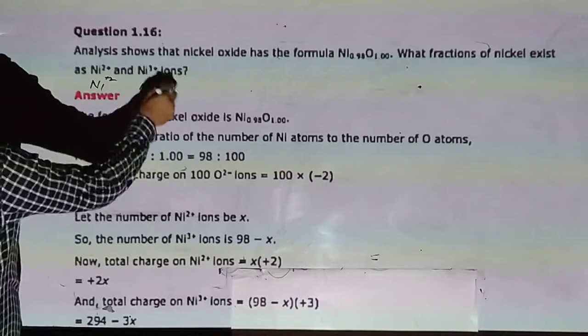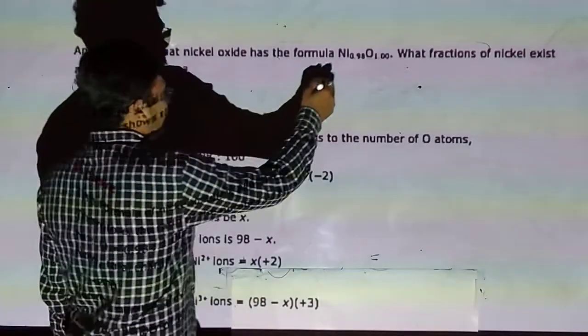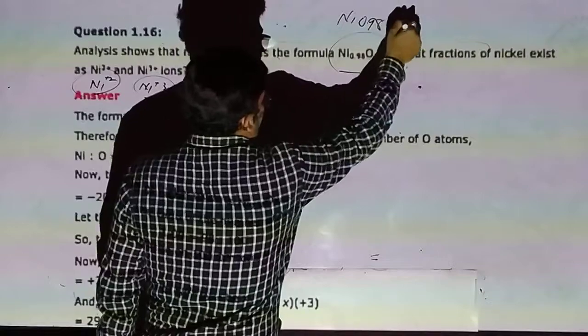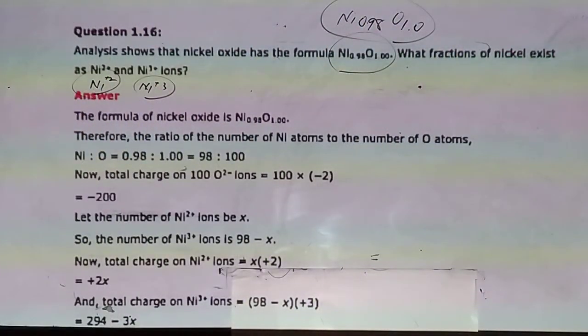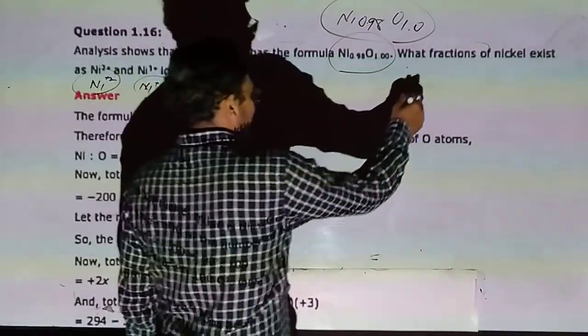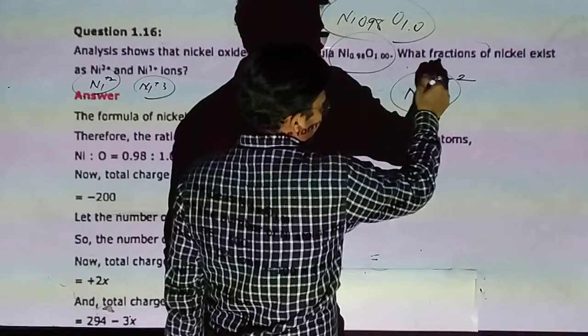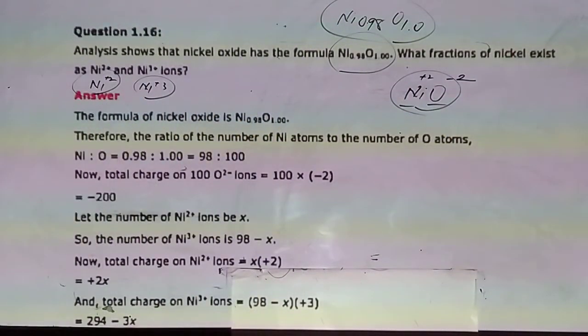This one is a metal deficiency defect. Nickel 0.98 and oxygen 1. Actually, in pure nickel oxide, it should be 1:1. Charge of oxygen is minus 2 and charge of nickel is plus 2. It should be 1:1.